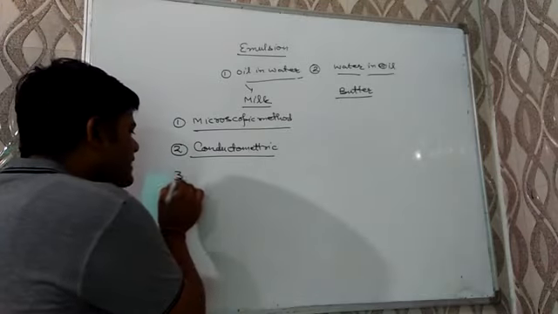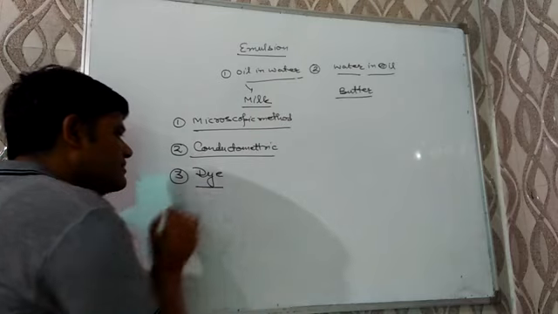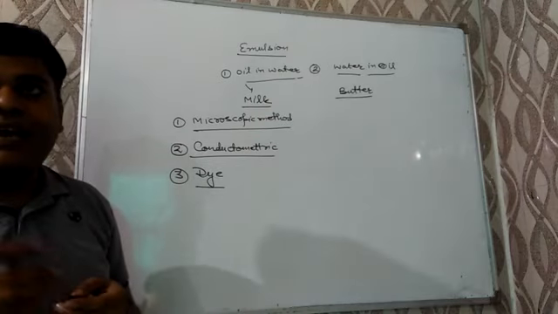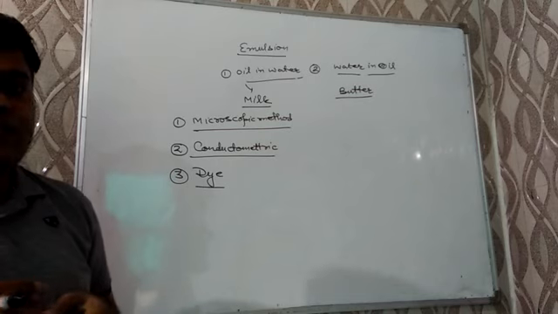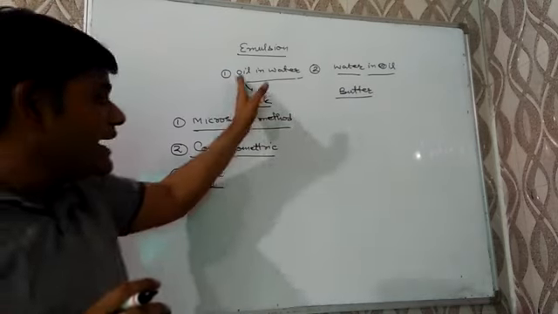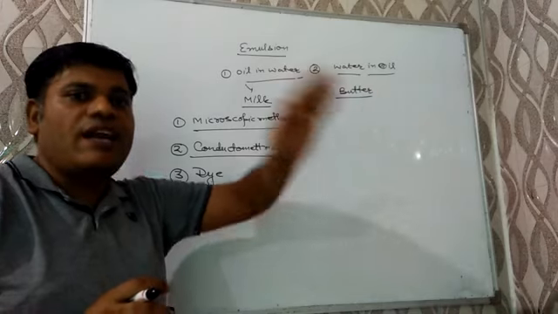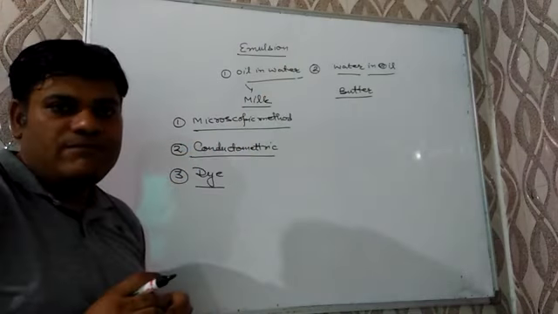And the third test is the dye test. As the name suggests, here a few drops of a dye are added to the emulsion. If the color gets intensified or becomes dark, then it will be oil in water emulsion.